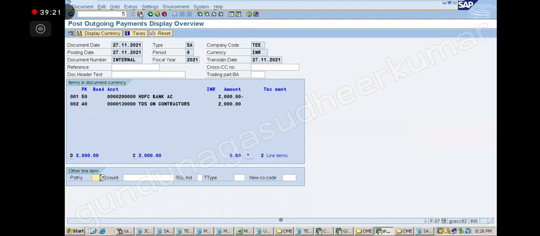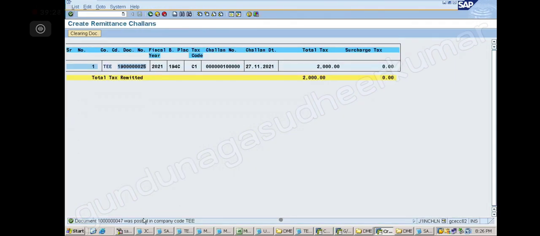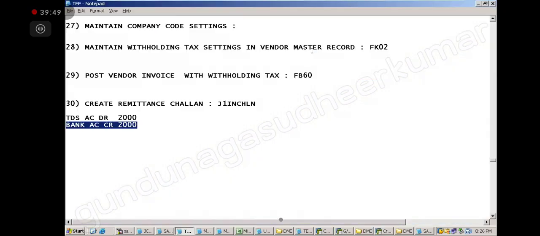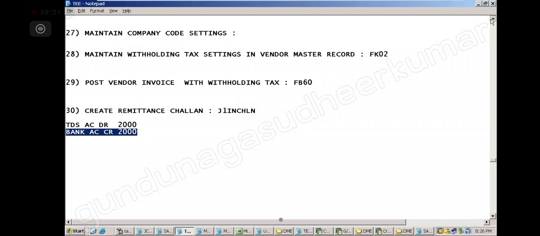Okay, done now? Yes, sir. If I save now, what Chalan number I will get? 1 lakh, sir. So now this is the document, 10047, clearing document number 10047. What is my Chalan number? You see, Chalan number. 1 lakh, yes, sir. Correct? We got it right? Yes, sir. We configured that Chalan number, sir. Where we assign that number, sir? We have given here, na? Here, step number 21, 22, 23.